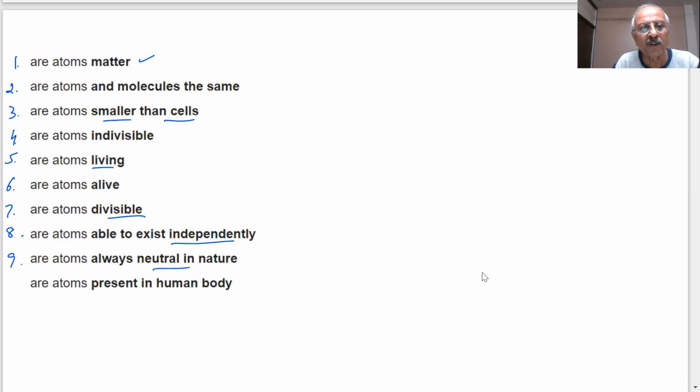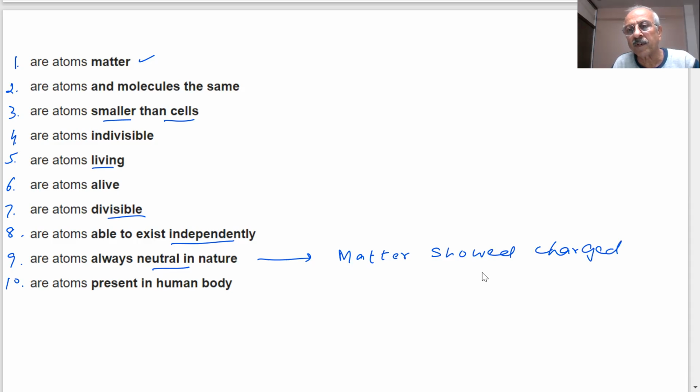Are atoms always neutral? Are atoms present in the human body? What do you think? Atoms are neutral? Yes, sir. What do you mean by neutral, students? We have not discussed anything yet about the charges. There is something called charges, student. That was the reason that matter showed charged properties.